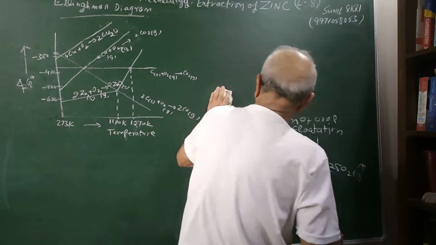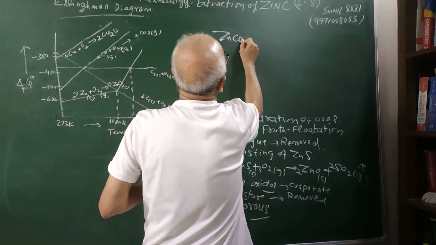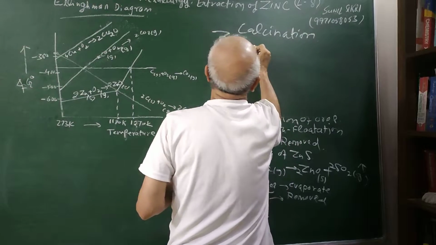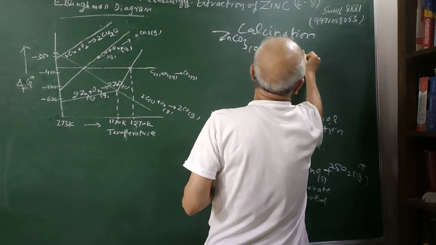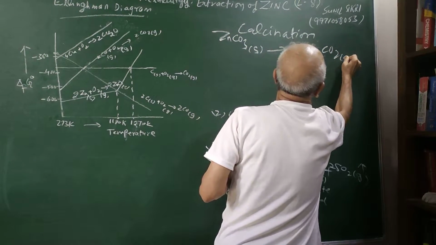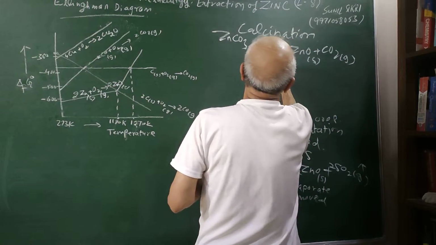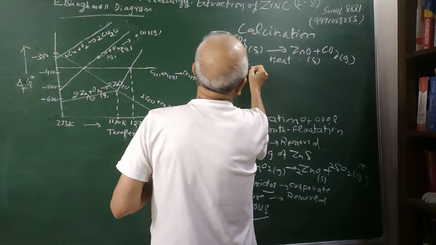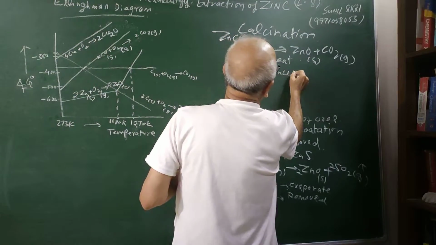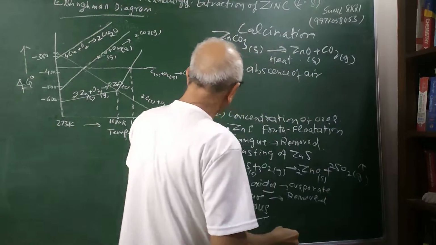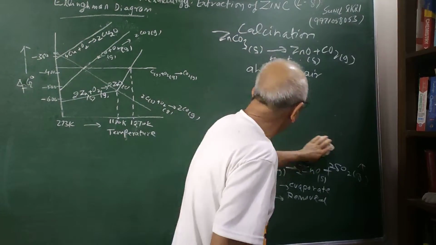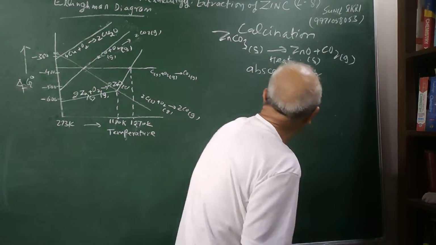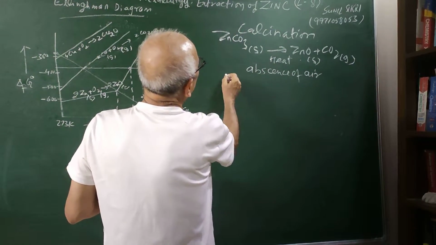If I have calamine, then I can do the calcination. Heating in the absence of air, what you will get is ZnO plus CO2 gas. So we will heat in the absence of air or a limited supply of air, and the result is we get ZnO. So what we have now is the oxide of zinc. The thing is how to reduce the oxide. Let us see what type of principle we can apply.